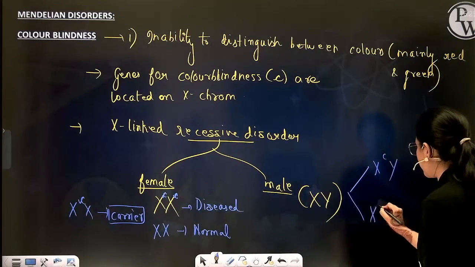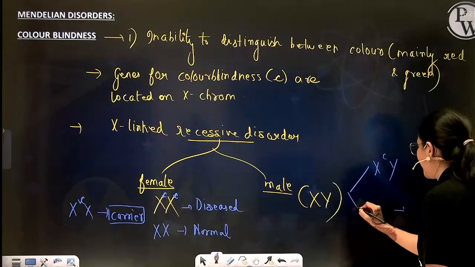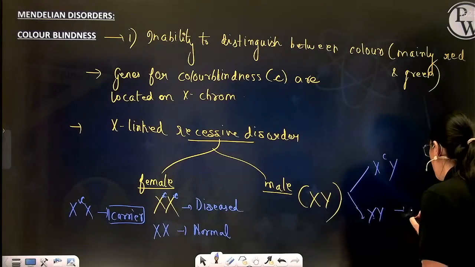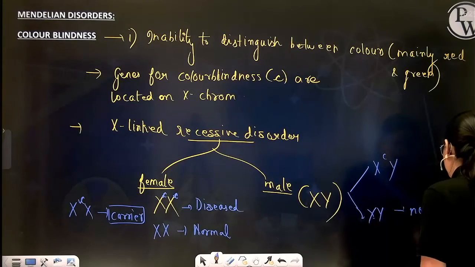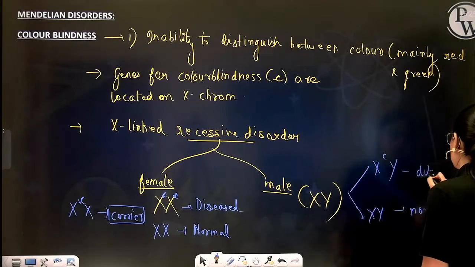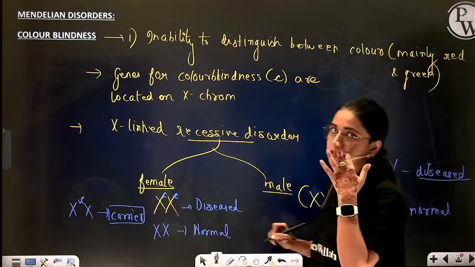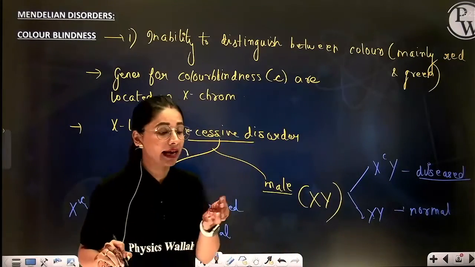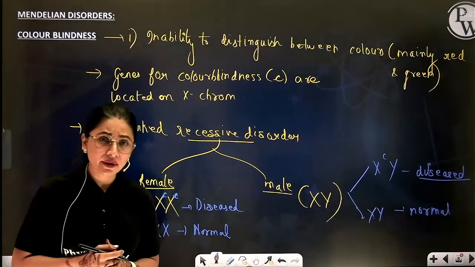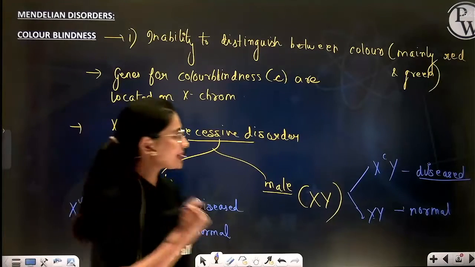There is only two conditions. Either males can be normal or they can be simply diseased. No such condition of carrier is applicable for males as they are hemizygous for the same chromosome. Right? Understood?